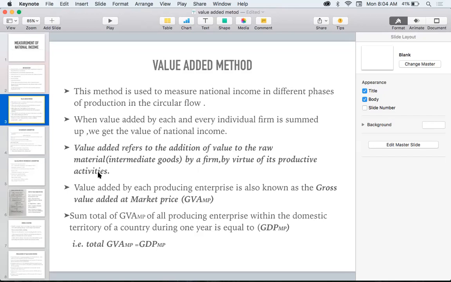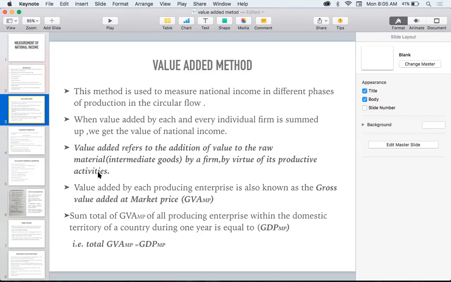With an example, I can make you understand that. For example, a baker is baking bread and selling it. For baking the bread, what does the baker need? He needs flour, isn't it? Flour is needed for baking bread.